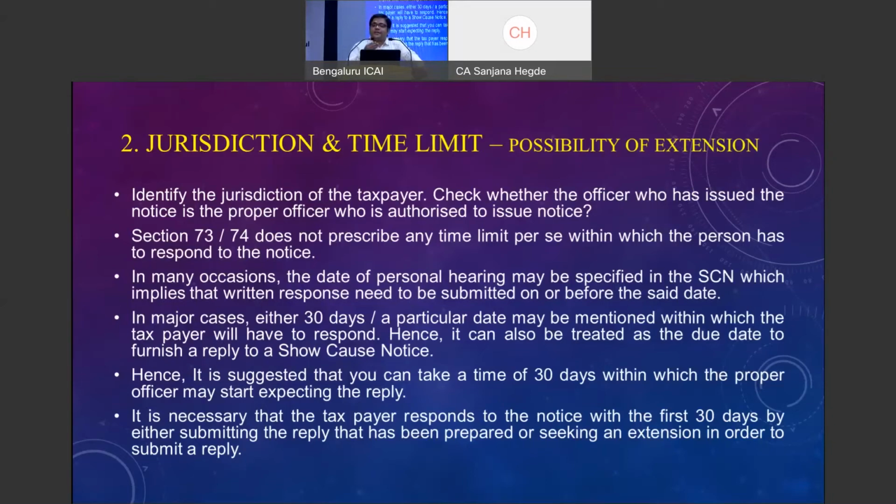Now, how does the assessee take the details and respond? Sometimes the assessee would not have received the notice. The hearing letter would have been received by email. And we go and say that, sir, the assessee has not received the notice, please give a copy. You take a copy. At least from that day, you give 30 days. No, we'll give only 10 days time. Because of this huge pressure, adjudication may happen like anything. So if you are not responding by way of an extension letter, it may be presumed by the department that there is no response being received and it can go against the assessee. So please file an extension well in advance.